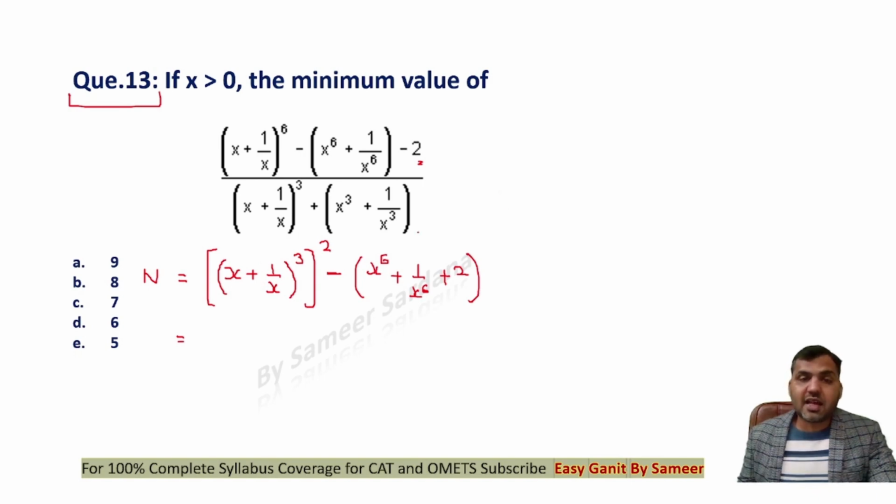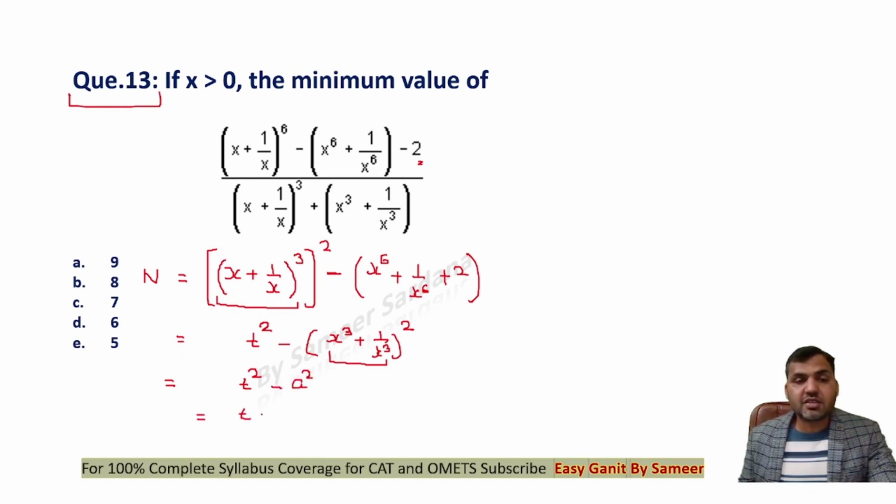Now guys, let's say that x plus 1 upon x, whole cube, I'm putting this whole value as, let's say, t, so that we can simplify it. Now this is t square minus, look at this one, guys: x power 6 plus 1 upon x power 6 plus 2 is nothing but the square of x cube plus 1 upon x cube. Let's write this value as a. You see that this is t square minus a square. If this is t square minus a square, can I write it as t minus a into t plus a? Yes, we can write it, right?